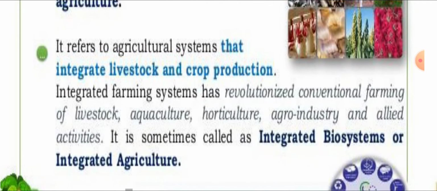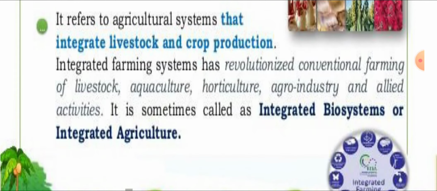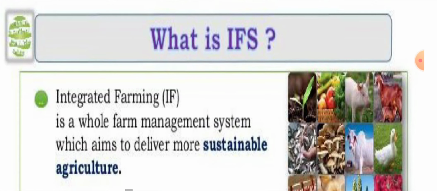This is known as sustainable agriculture. With the integrated farming system a revolution takes place, and you can grow aquaculture, horticulture, agro, and integrated biosystem. Integrated farming is to get sustainable agriculture along with livestock.